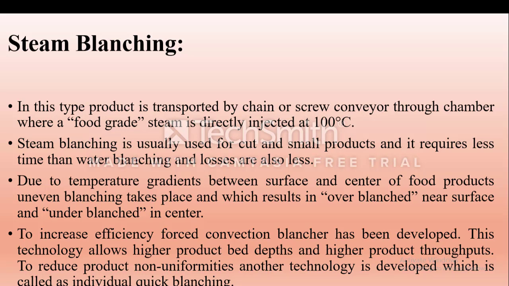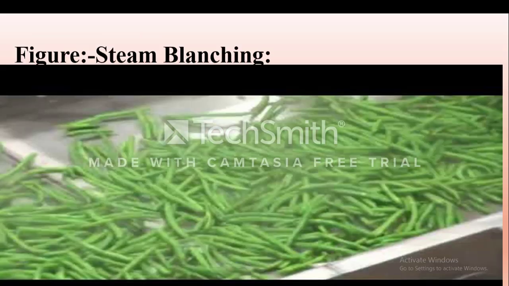To increase efficiency, the post convection blancher has been developed. This technology allows higher product depth and higher product throughputs. To reduce product non-uniformity, another technology has been developed, which is called individual quick blanching. Now this is a figure of steam blanching.